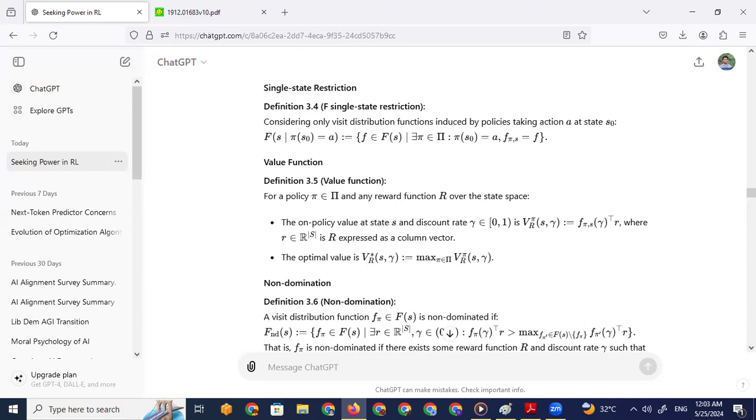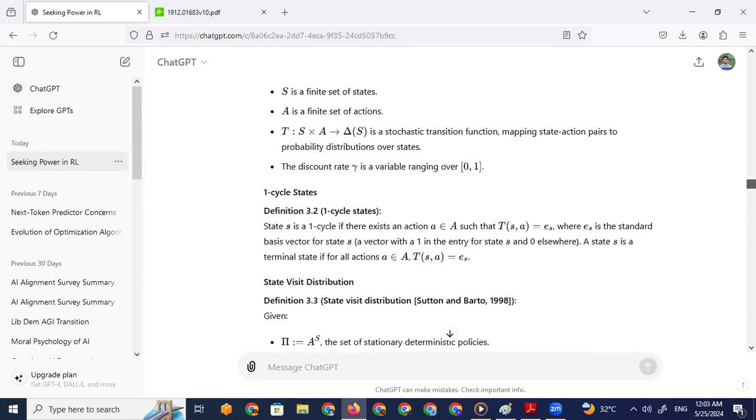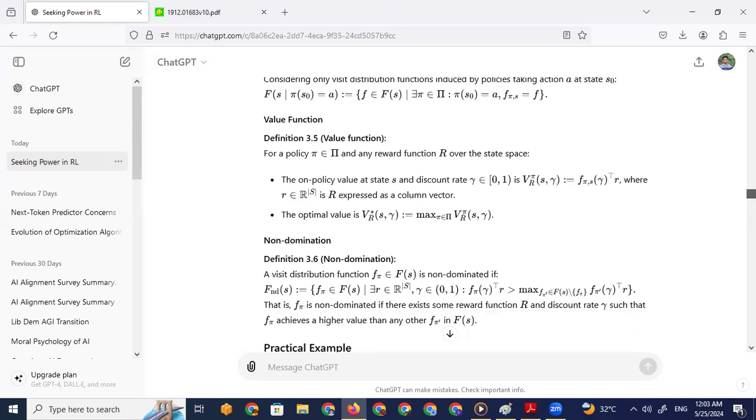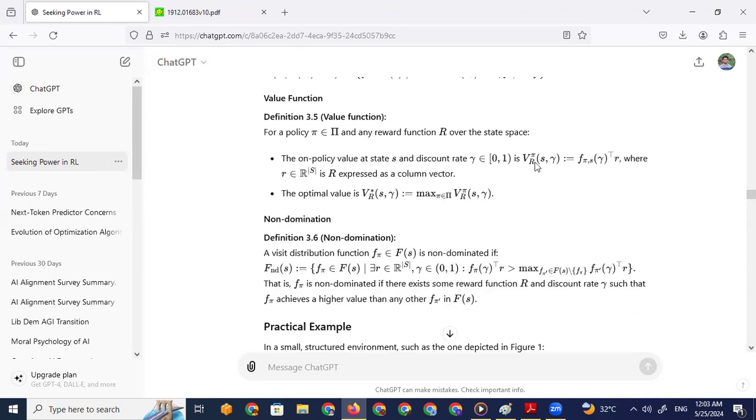What is V? Do we have any V's? No, we don't. So maybe that's a new function. V_r of pi of s and gamma is given by the visit distribution of gamma transposed with r, where r belongs to the real numbers over the states. Is that transpose? Yeah, that is probably the transpose.